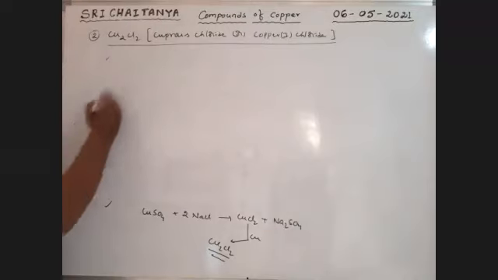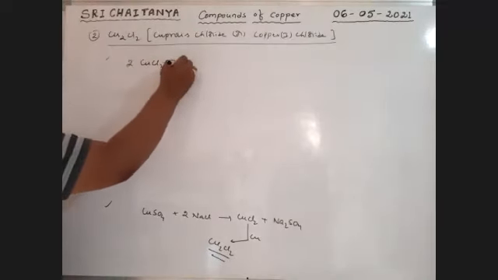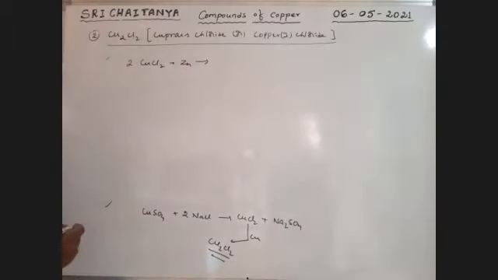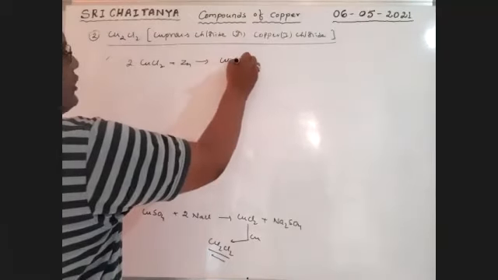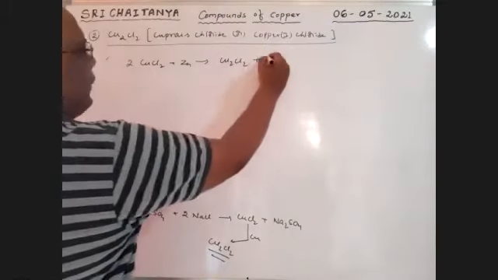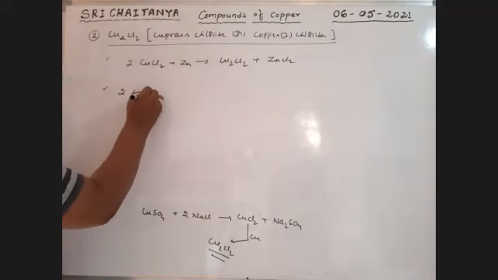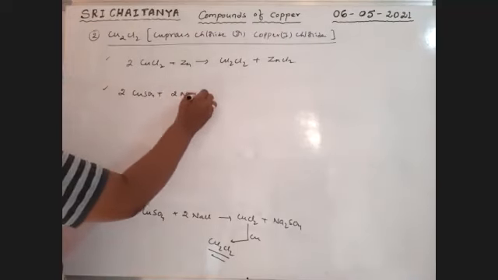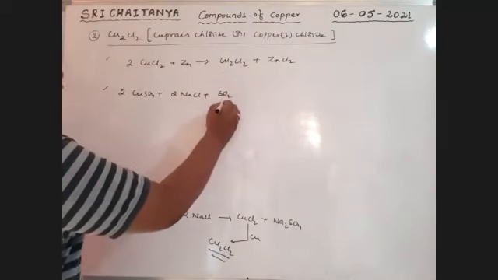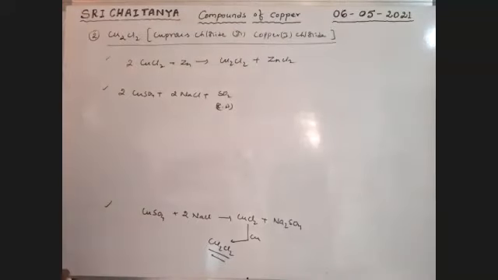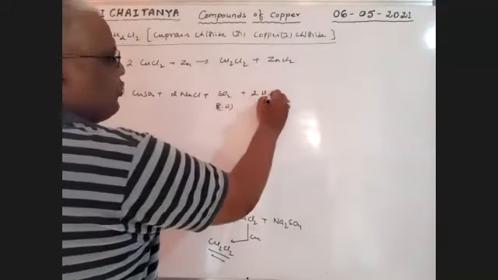Next preparation. When cupric chloride reacts with zinc metal, that gives Cu2Cl2 plus ZnCl2. Next, another preparation: when copper sulfate reacts with NaCl in the presence of SO2, this SO2 acts as a reducing agent here, boys, plus 2H2O.